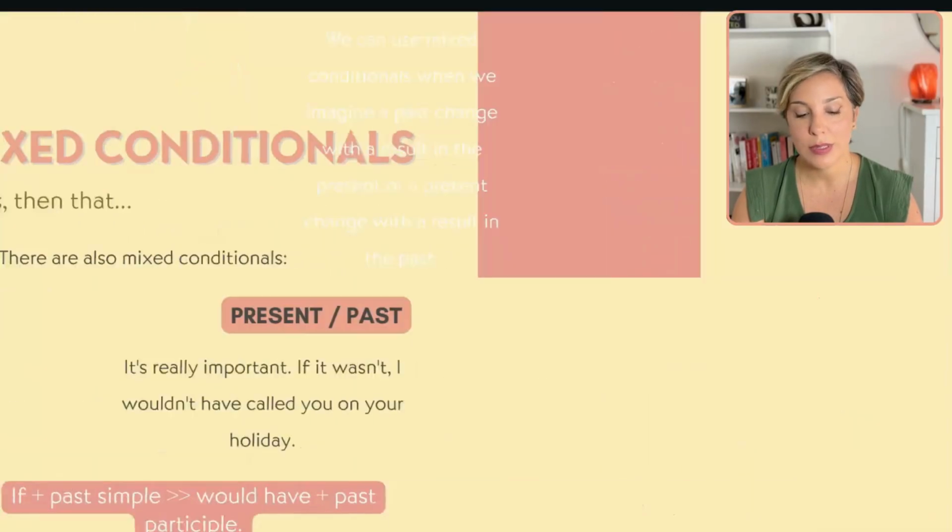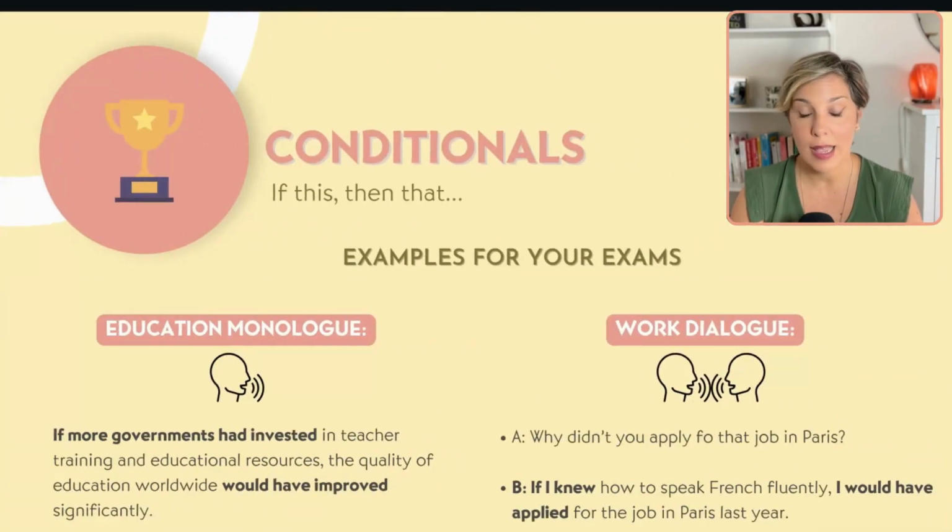So perhaps you could say, well, if more governments had invested in teacher training and educational resources, the quality of education worldwide would have improved significantly. In this case, we are using a third type conditional because it's something that happened or didn't happen in the past, and obviously we cannot change. So that's why we are using a third type here.